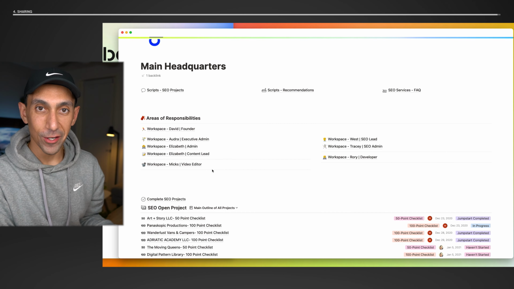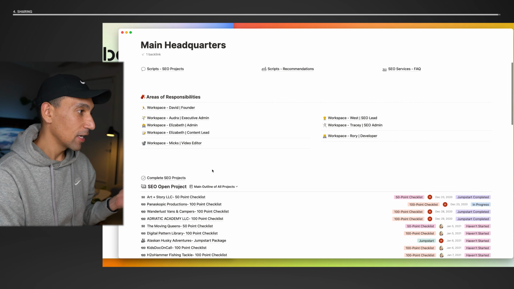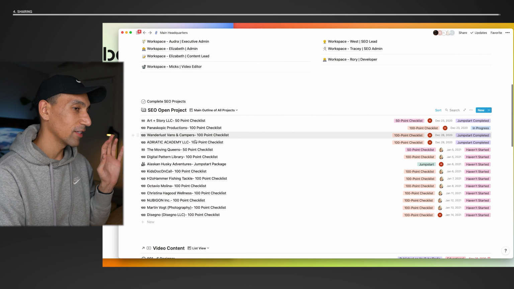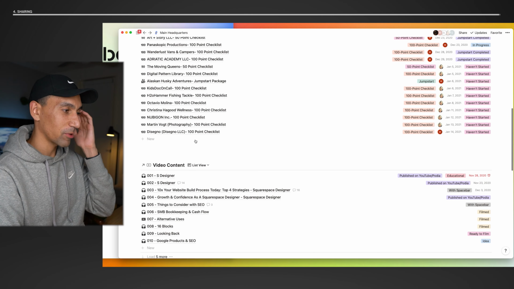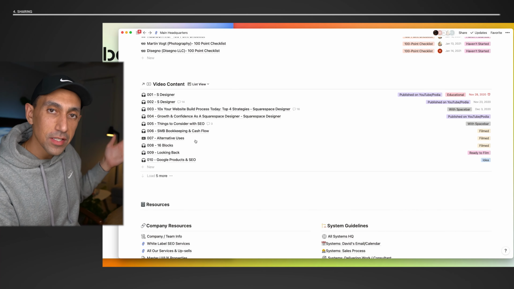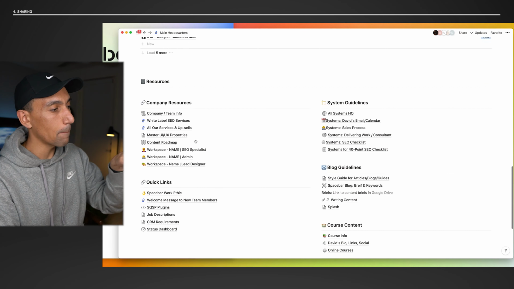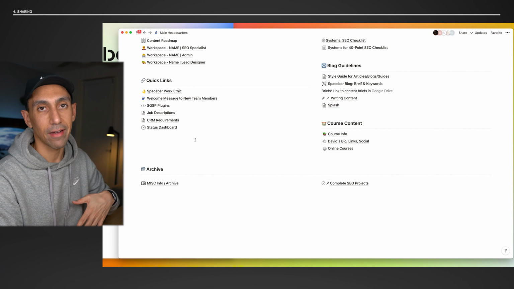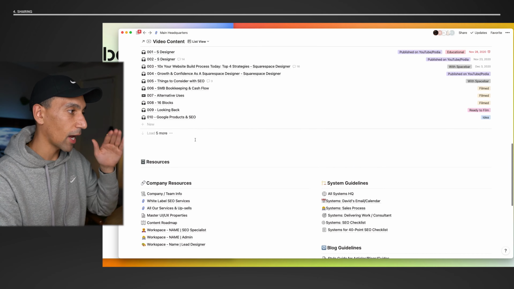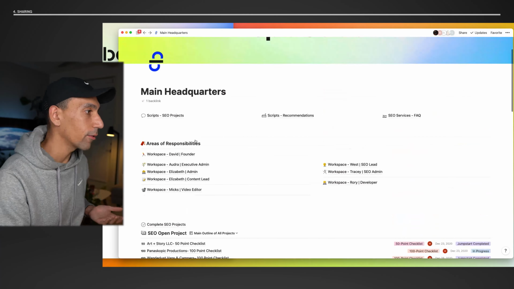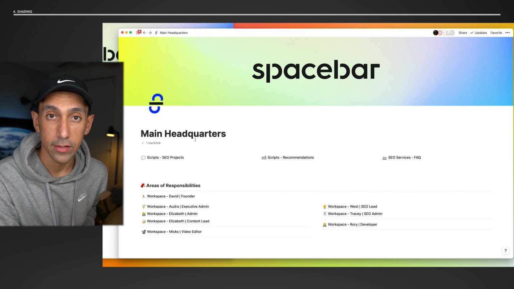And just if you are curious and you are a Notion fan, you saw this is first our areas of responsibility. These are our projects, open projects here, open video content. It helps us keep everything visible that needs to be. Bottom is resources, and then we have the archive at the very bottom. So that is the whole PARA method on our homepage with a lot of great content here.